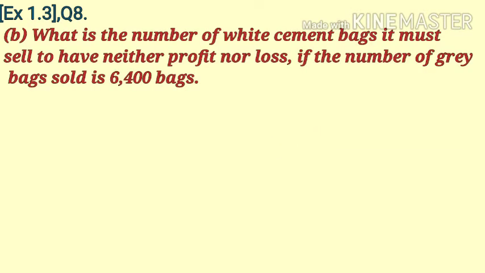Let's come to B part. What is the number of white cement bags it must sell to have neither profit nor loss if the number of grey bags sold is 6400 bags? So here in the question we are given that company sold 6400 grey cement bags, and how many white cement bags company must sell to have neither profit nor loss.